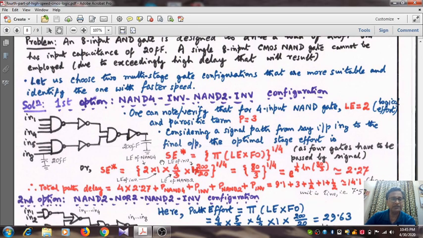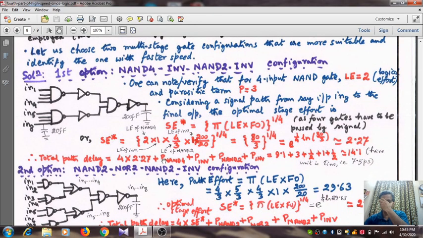In this particular problem we shall consider only 2 configurations, although there exist 4 configurations. So you can take the other 2 configurations, also try to find out whether the delay is less than these 2. For the first option, we realize an 8 input AND gate in this fashion. You take 2 distinct 4 input NAND gates followed by inverters, followed by a single 2 input NAND gate followed by an inverter. So that's why this configuration is termed as NAND 4 - INV - NAND 2 - INV.